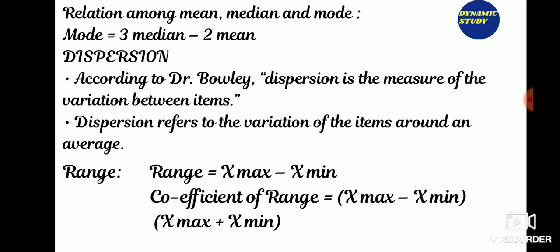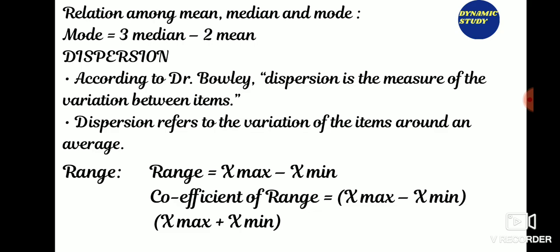So this is all about central tendency: mean, median and mode. Now let us discuss dispersion. According to Dr. Bowley, dispersion is a measure of variation between items. Dispersion refers to variation of items around an average. Measures of dispersion measure how spread out a set of data is.